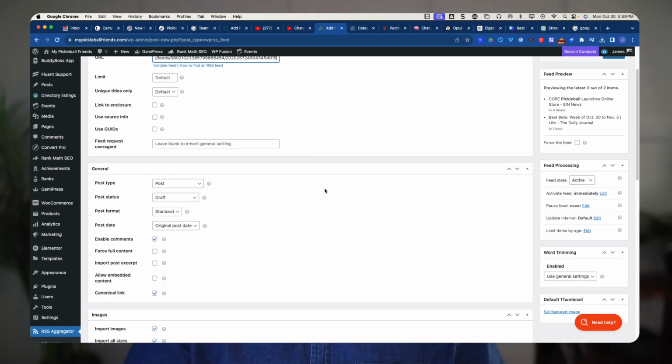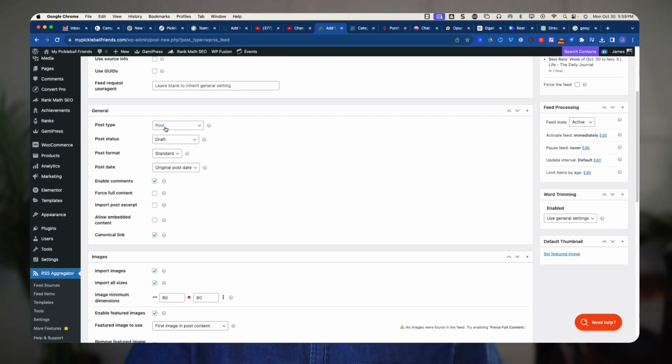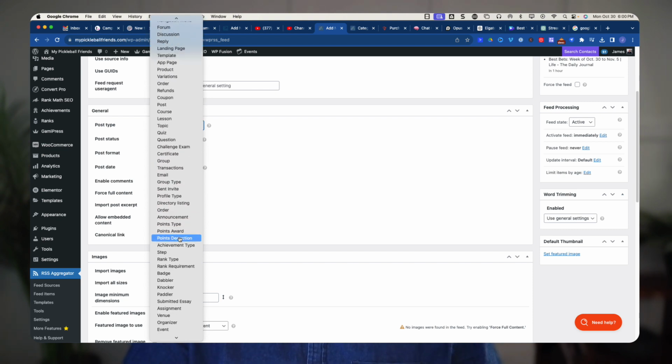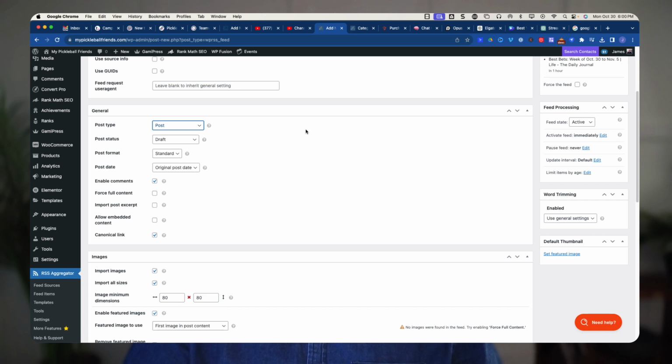And on this one, post type. Here's the important part. Where do I want this to be posted? I'm just putting it directly in the blog post. But you can see that I can actually add this to any kind of custom post type that I have in WordPress. I'm just using the post, but there's a lot of flexibility here.